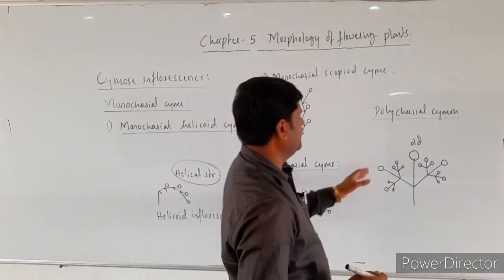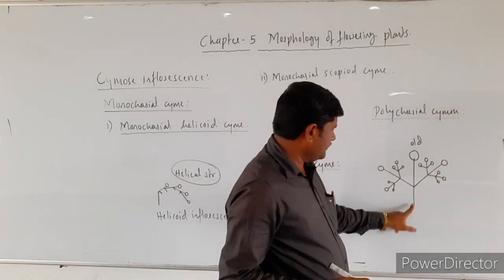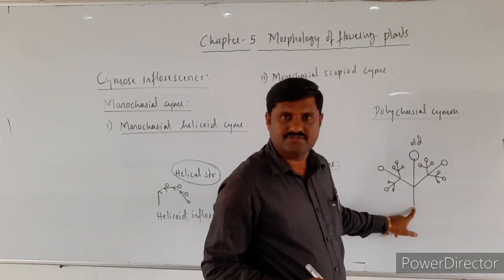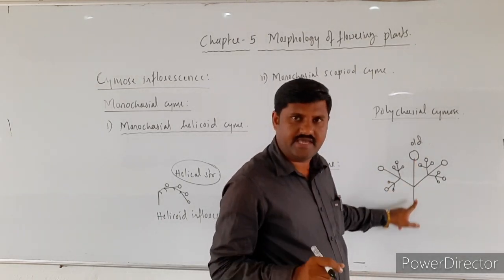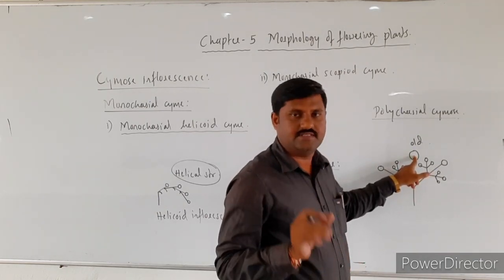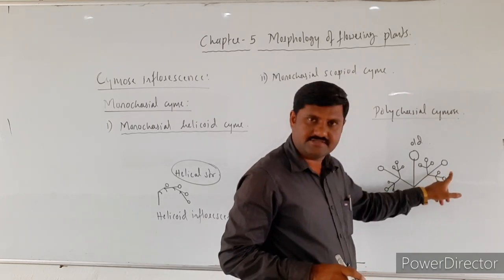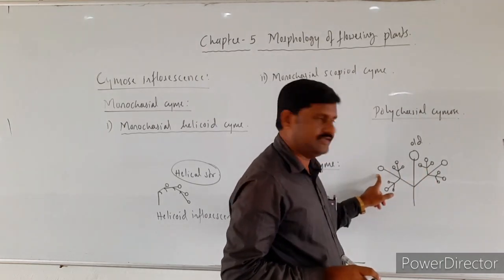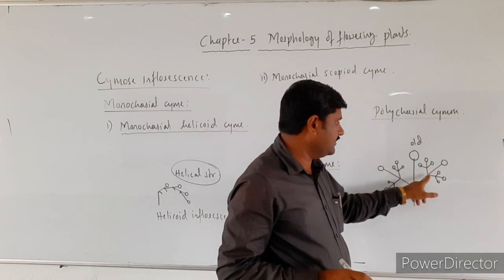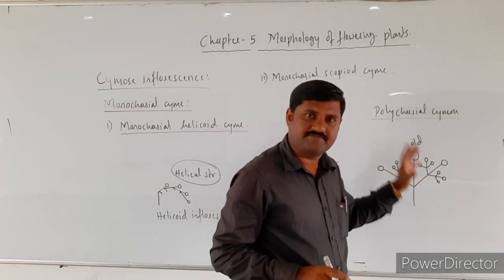See here, once again I will explain the same thing. So this is the main branch of the peduncle. It is the main peduncle itself which ends in a flower. This is the oldest flower, and once again it makes the branches and ends in flowers, and once again secondary, tertiary branches are formed over here.